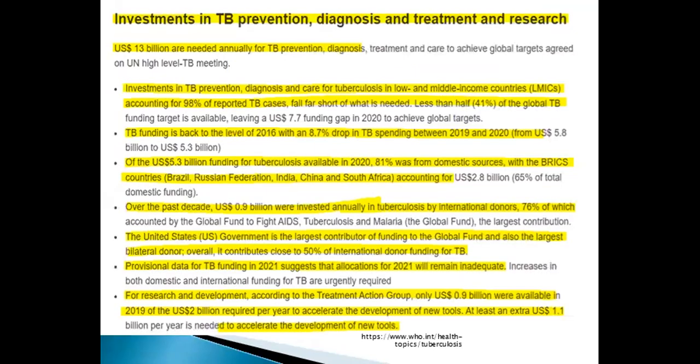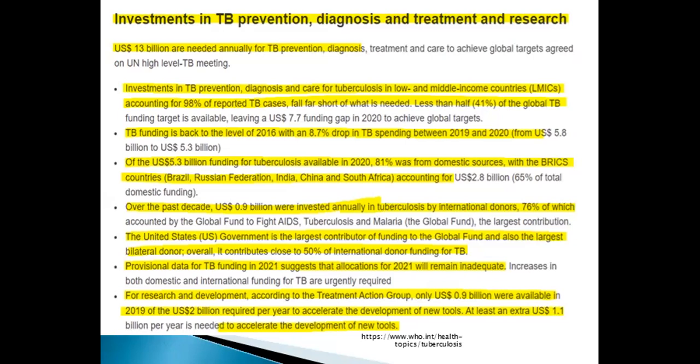According to WHO, investment in TB prevention, diagnosis, and treatment in low and middle income countries accounts for 98%. TB funding is back to the level of 2016, with an 8.7% drop. Over the past decade, US $0.9 billion were invested annually in TB by international donors. The United States government is the largest contributor of funding to the Global Fund and the largest bilateral donor.